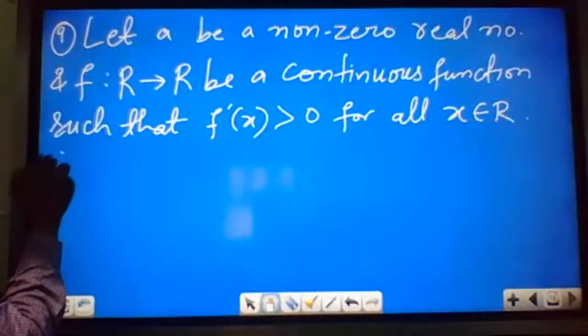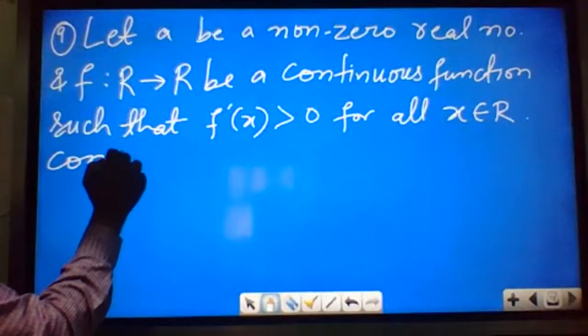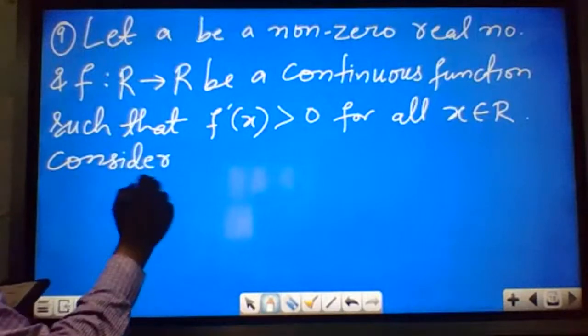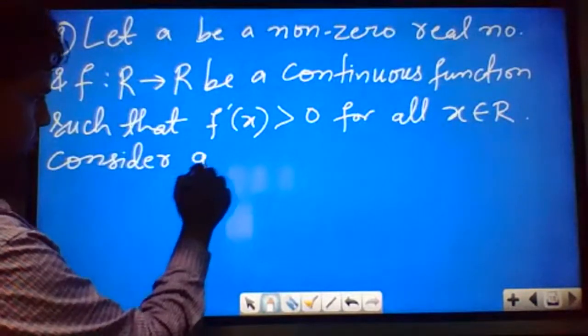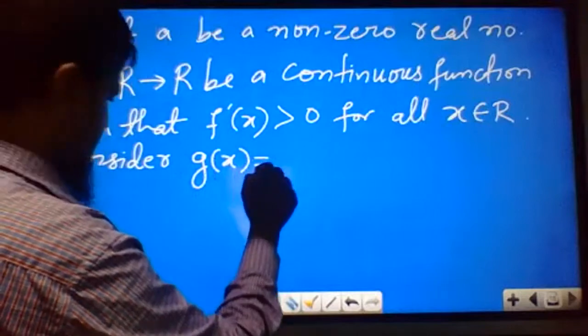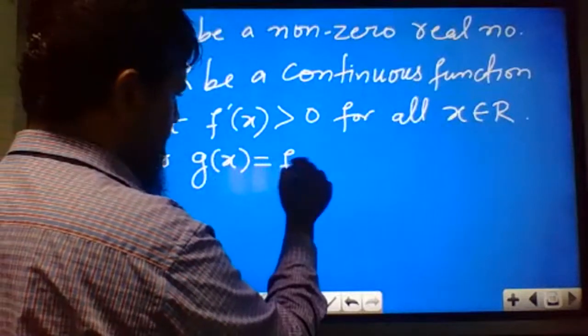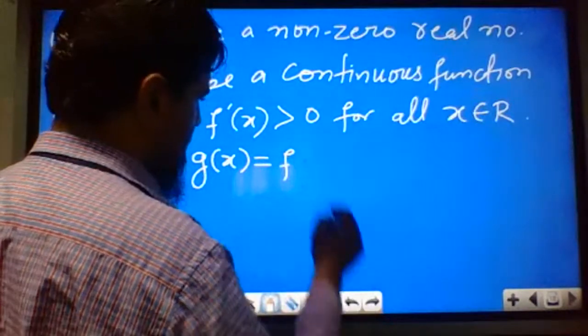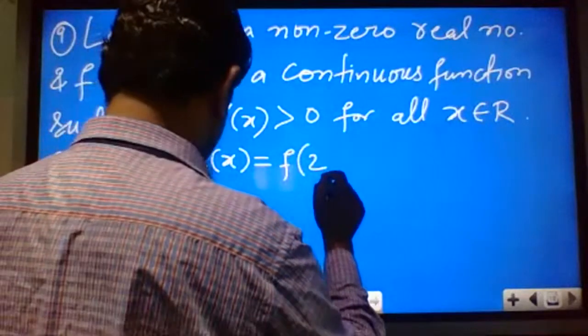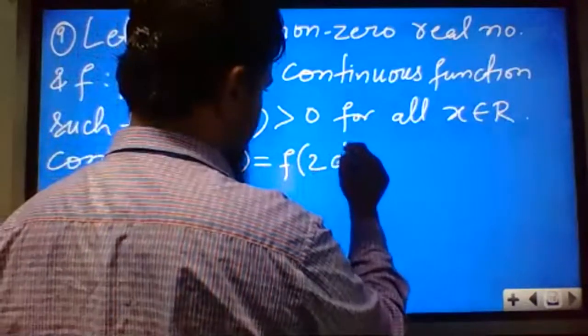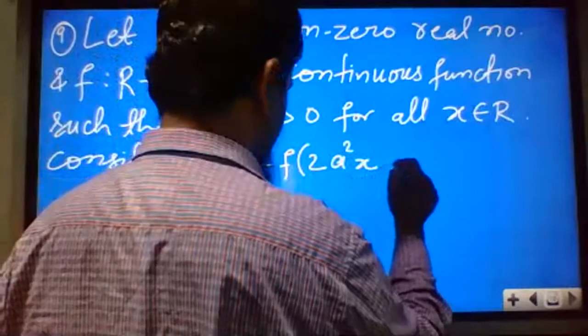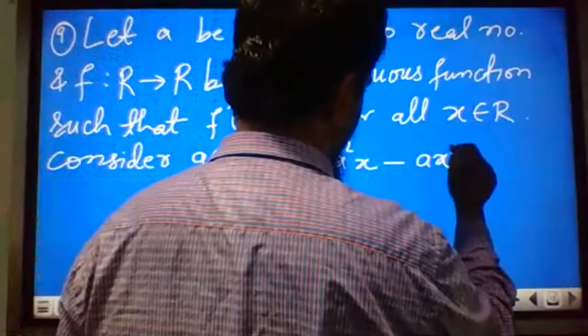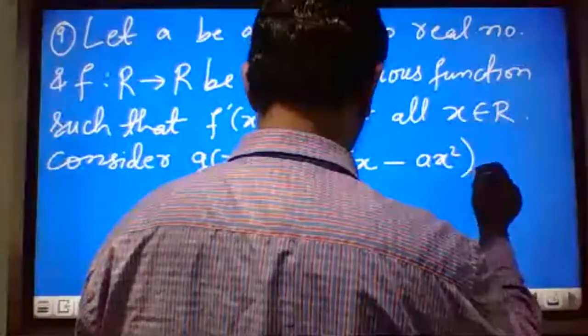Consider g(x) is equal to f of 2a square x minus ax square.